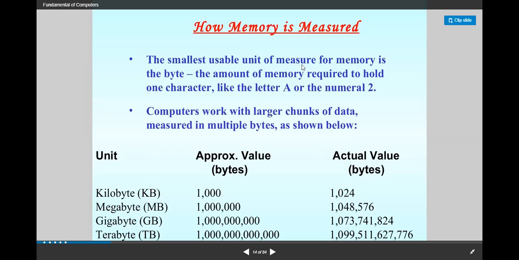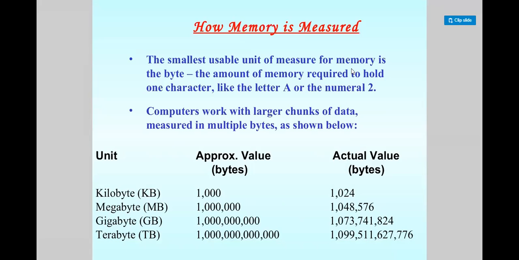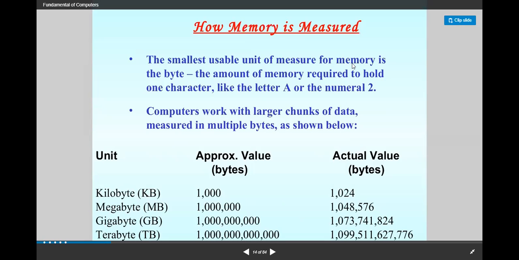The smallest usable unit to measure memory is the byte. It can come for 1 mark, it can come in multiple choice. The smallest usable unit of measure for memory is the byte, the amount of memory required to hold one character, like the letter A or the numeral 2. The computer works with larger chunks of data made of multiple bytes: kilobytes, megabytes, gigabytes, terabytes. With this, our system moves. We will be storing only up to whatever memory my CPU can bear.